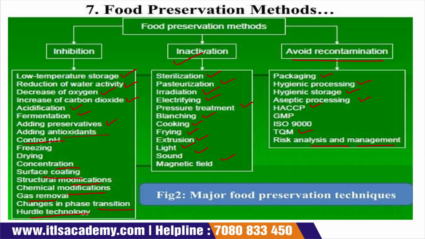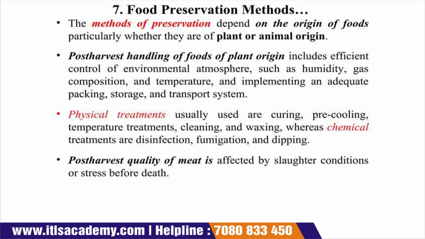Now, the next point is that food preservation methods totally depend upon the origin of the food product, meaning from where the food product originates. If the food originates from a plant source, then different methods of food preservation are applied, and if the food originates from an animal source, then different food preservation methods are applied. So it depends upon the origin of the food.